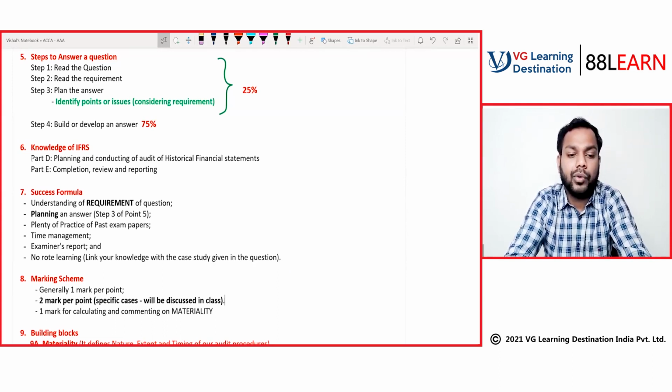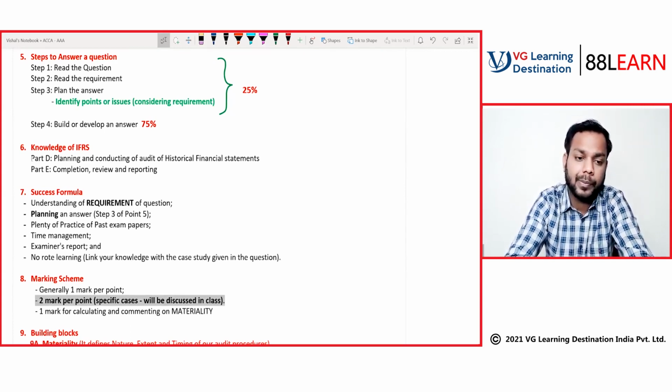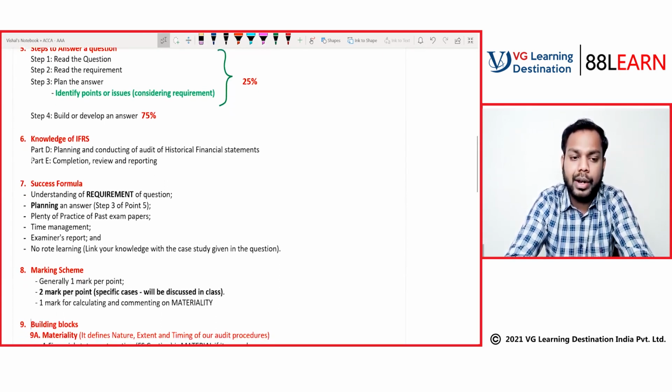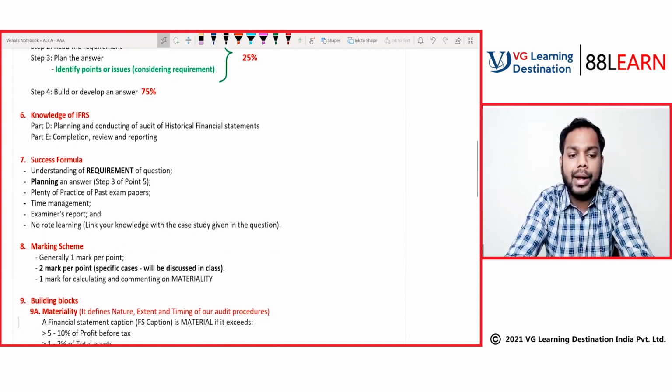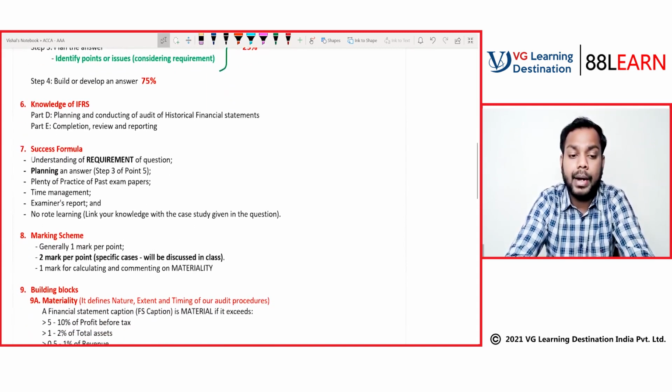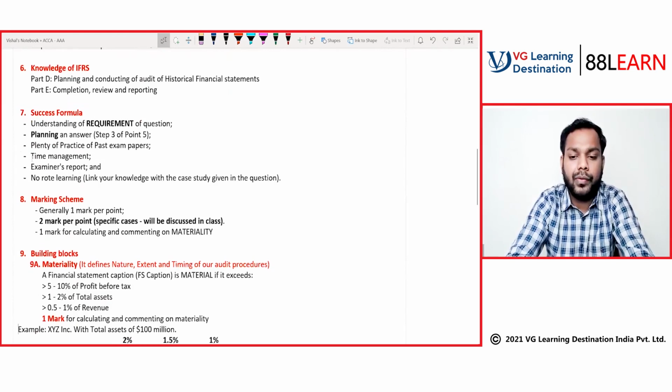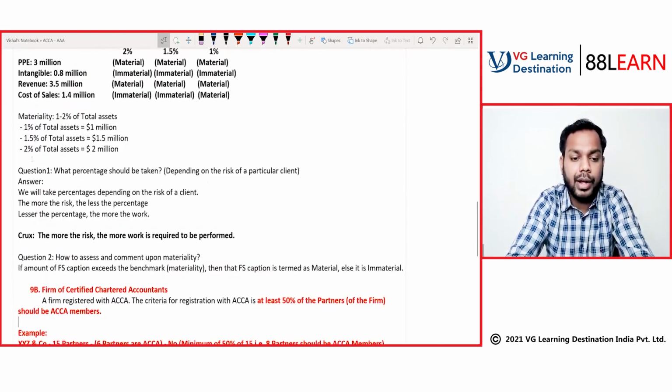On marking scheme, generally it is 1 mark per point, but it can be 2 marks per point in specific cases, which will be discussed in the class. There is 1 mark for calculating and commenting on materiality, and we discussed in detail how to calculate it and comment on it. For a firm of certified chartered accountants, 50% of the partners should be ACCA members, and we took an example.